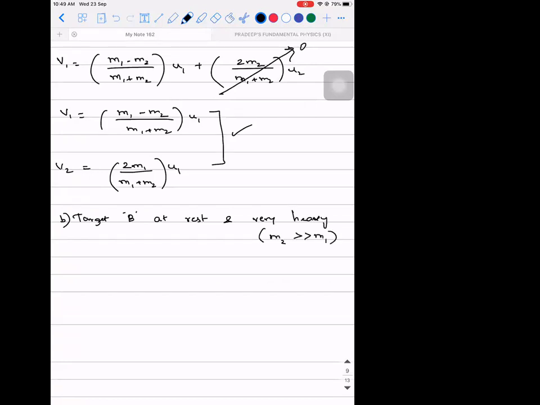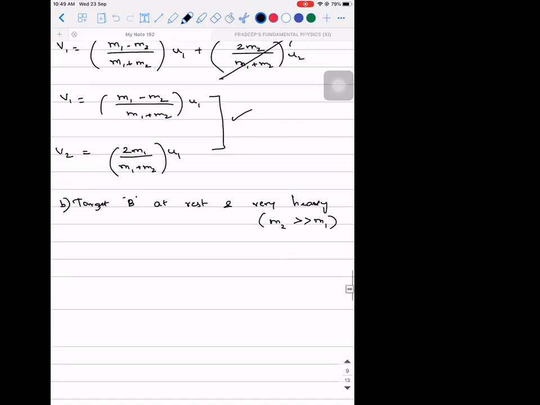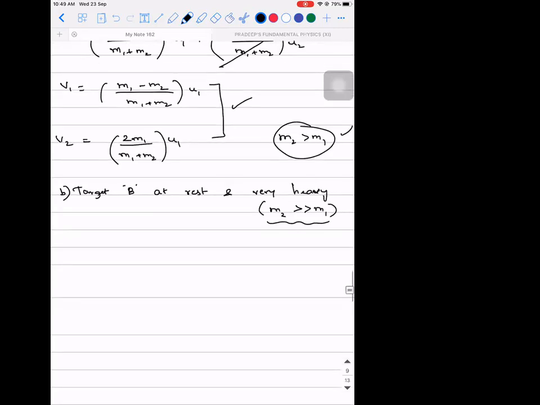You use the double greater than symbol. If it is a single symbol, you read it as M2 is greater than M1. Here you will read it as M2 is very much greater than M1. When that is the scenario, M2 minus M1 can be approximated to M2, and M1 by M2 can be approximated to 0. So these are the two approximations that we are going to do.